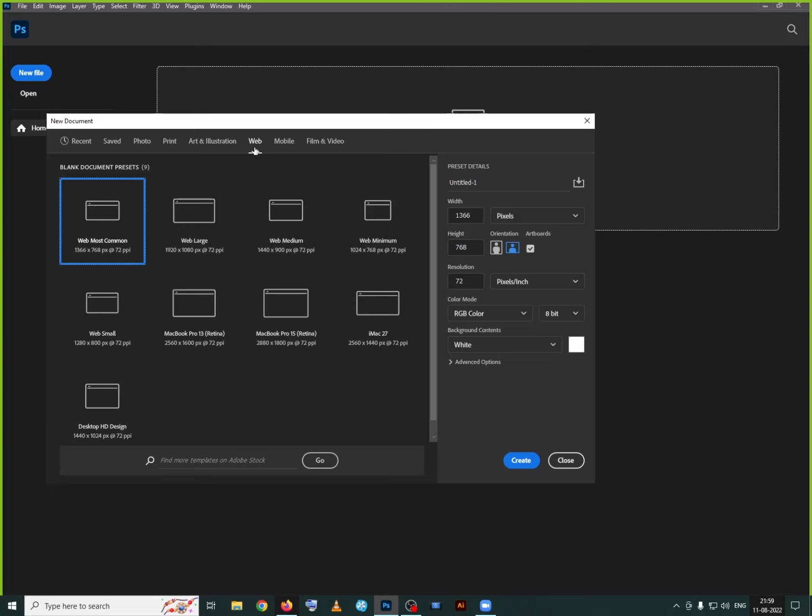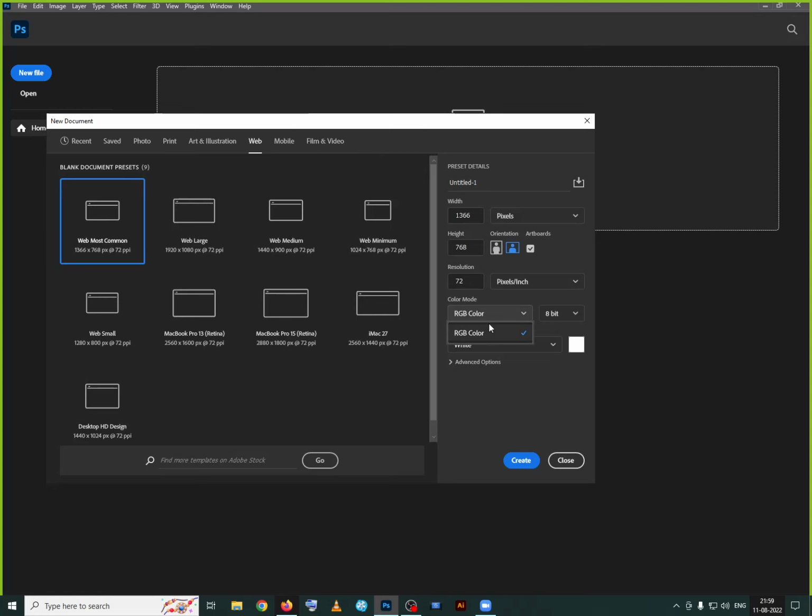So what to give? Sometimes we may forget how much we have to give, but there is no need, because it is already defined. For understanding purposes, we are learning this. Why is 72 given for a normal quality? If we want high quality, we can increase it and have a good quality output.